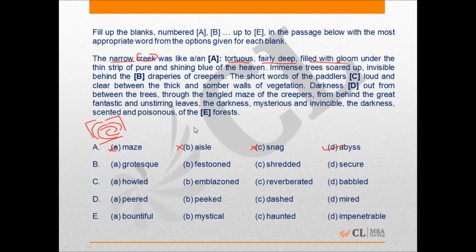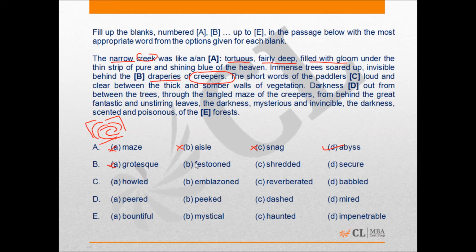We come to the next one, the next blank. It says immense trees soared up, invisible behind the dashed draperies of creepers. Now what would you use for creepers, and or draperies for that matter? The point is, grotesque is not a word which you can use here. Grotesque means something which is distorted, or something which is ugly. We know that when it talks of draperies, draperies cannot be distorted, right?